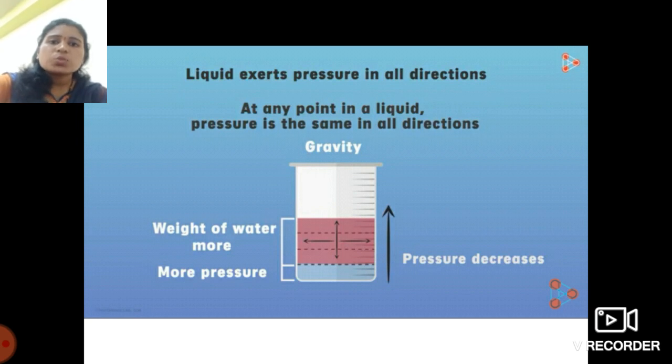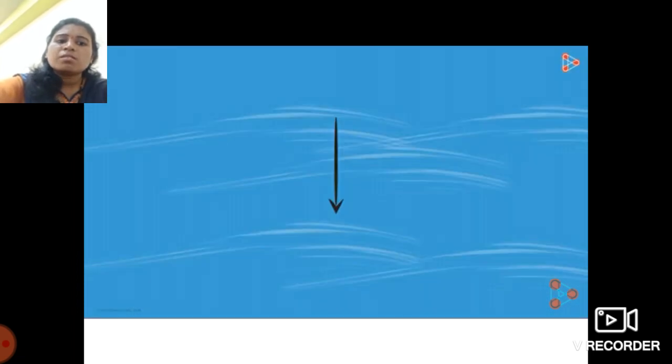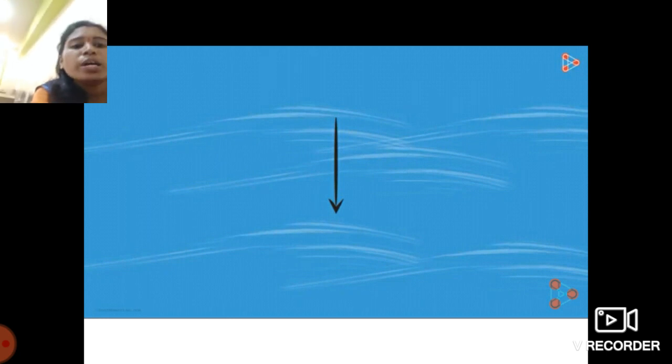So if I take any point here in this water, the pressure exerted by the water at that point is the same in all directions.